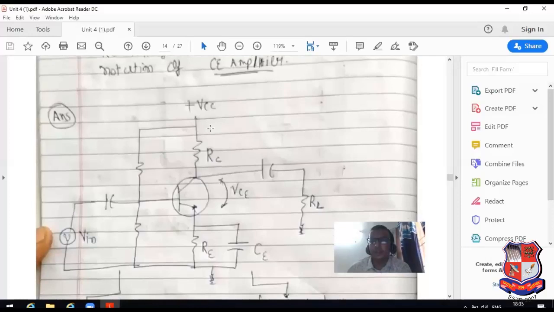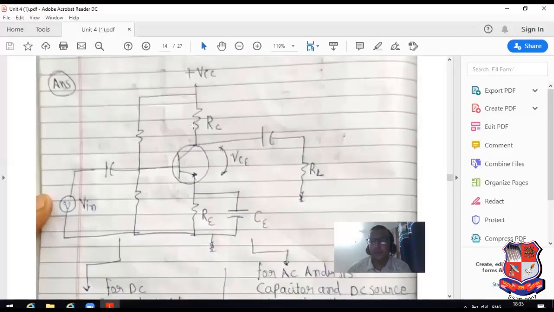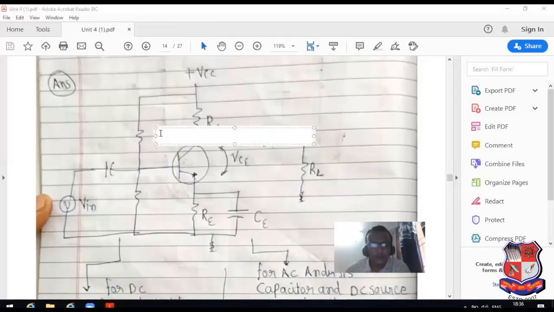So it is basically a common emitter amplifier plus VCC, RC resistor, R1, R2, RE. Here I have included the resistors known as R1 and R2. See here, I have added text. It is known as R1 resistor.